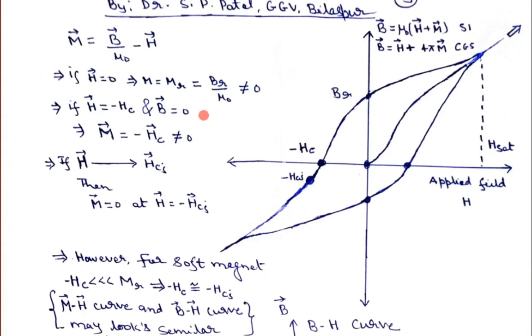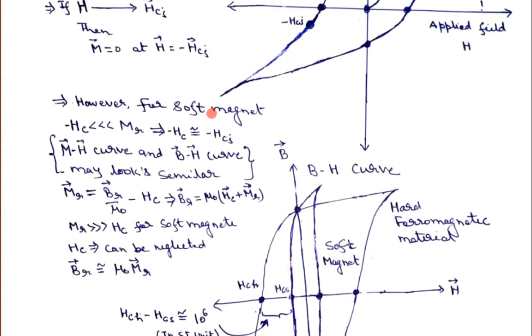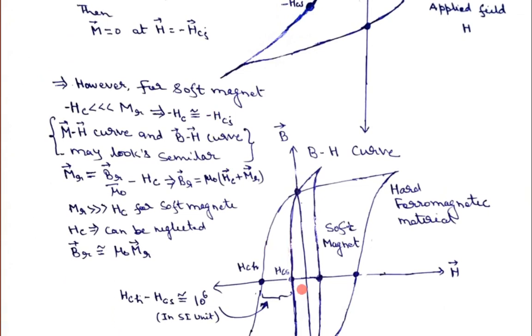For the case of a soft magnet, as I have explained, the coercivity HC is much less than MR or BR, that is, the remnant magnetization or retentivity of the material.